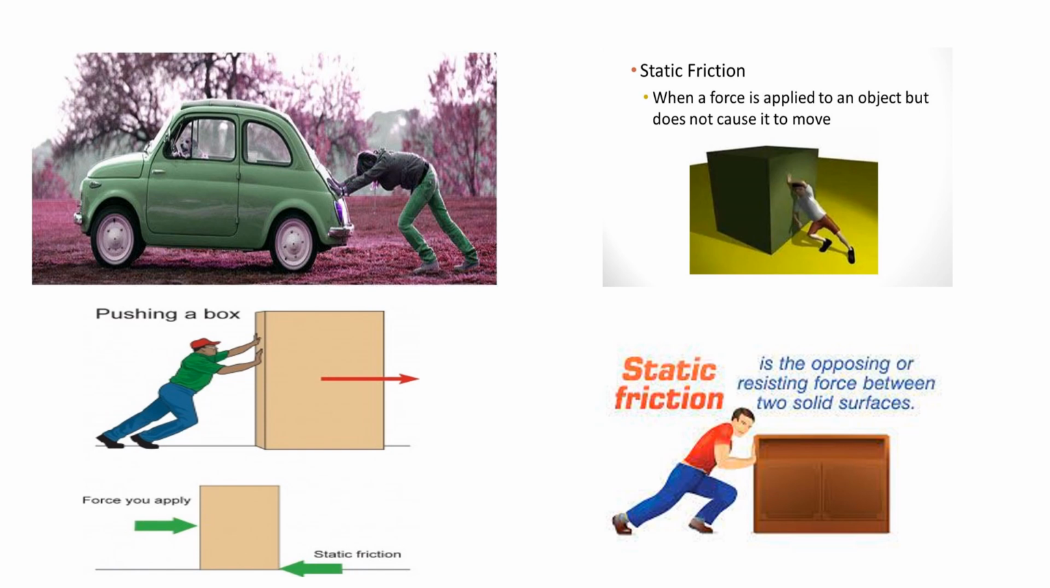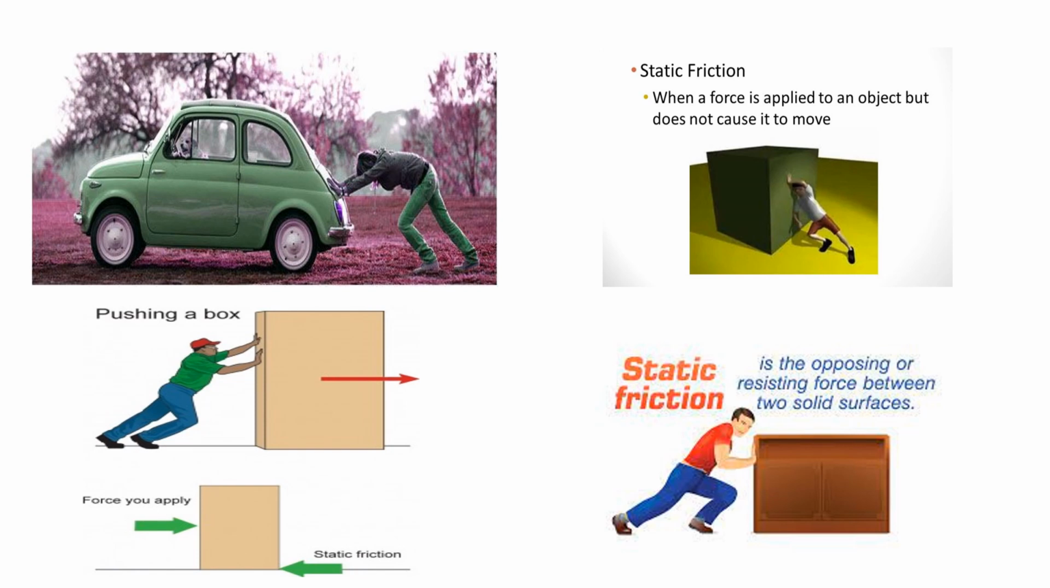See the second one. A force is applied on an object but it does not cause it to move. That means he is applying a lot of force to move the object but it is not moving. That means static friction is the opposing or resisting force between two solid surfaces. Specifically, it is a frictional force which is generated at impending motion of the body. Impending means just started motion.